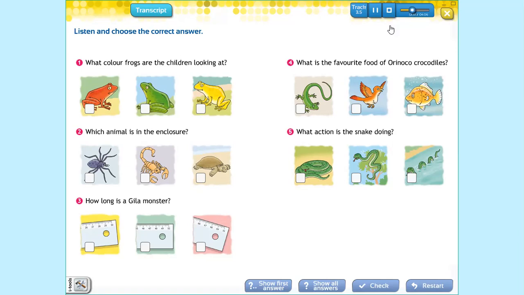3. Here's a very unusual animal. It lives in Mexico and the southern United States. It's called a Gila monster because it's quite a large lizard. The adults are about 50 centimeters long, but you don't often see them because they spend a lot of time underground.